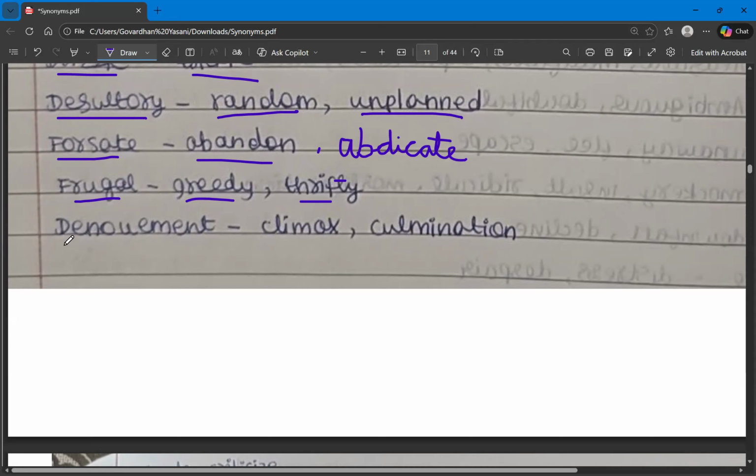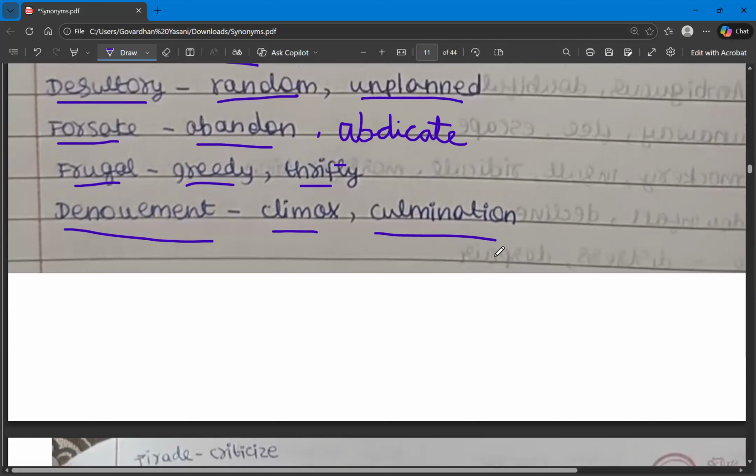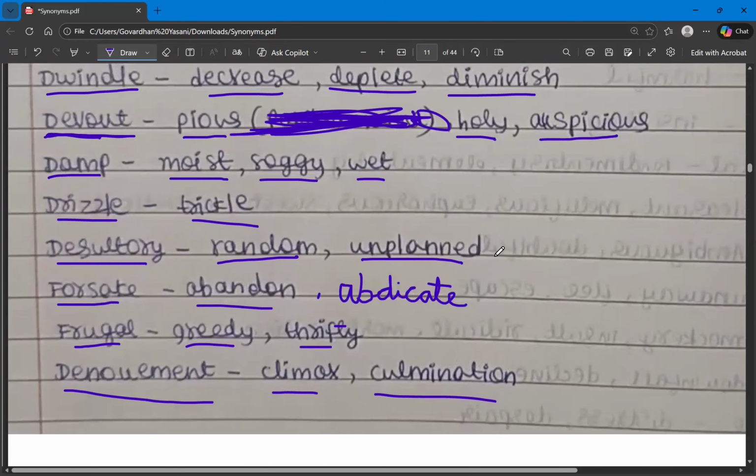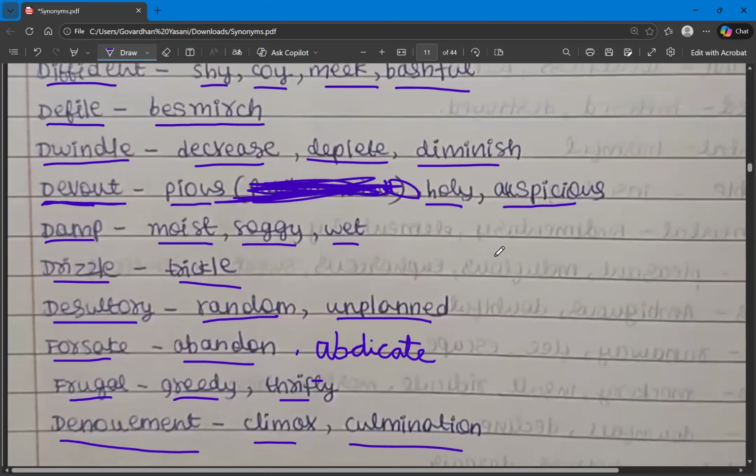What is the spelling? D-E-N-O-U-E-M-E-N-T, denouement. And the synonyms are climax, culmination, final part, summit. Denouement is, in a cinema or a film or a play, the final part. But the synonyms can be climax, culmination. So these are all the synonyms for the word denouement.